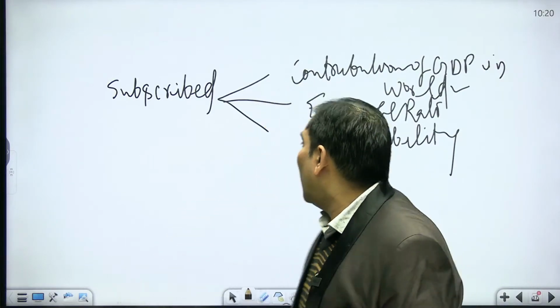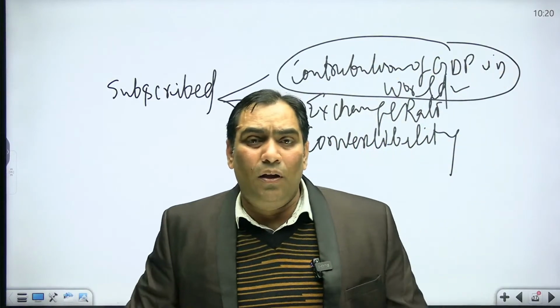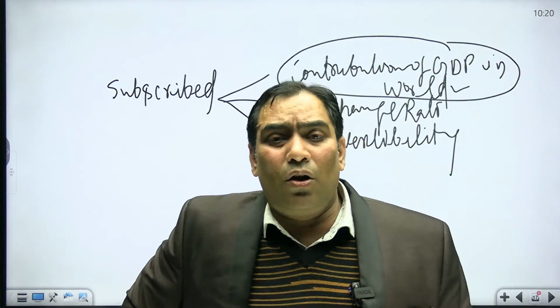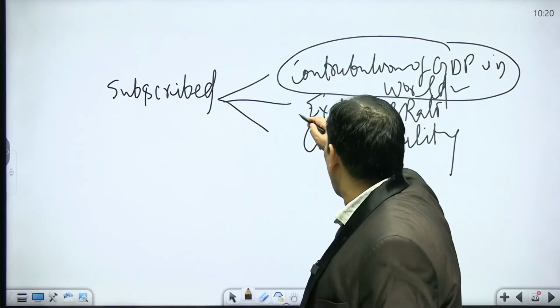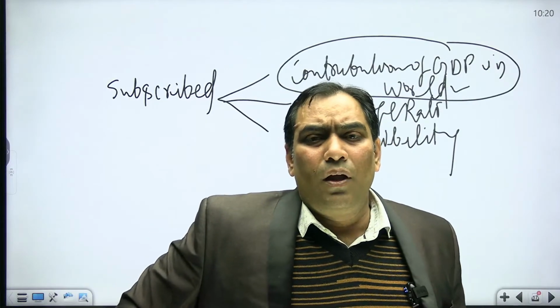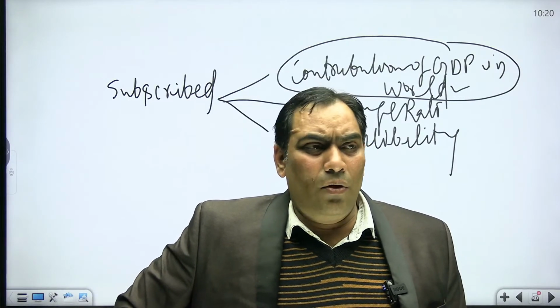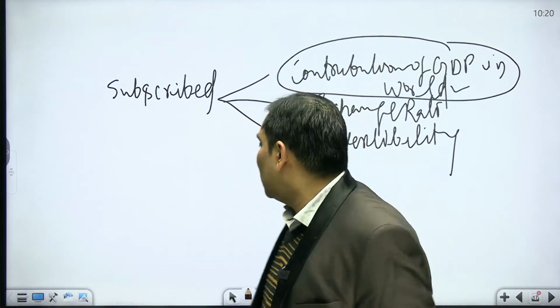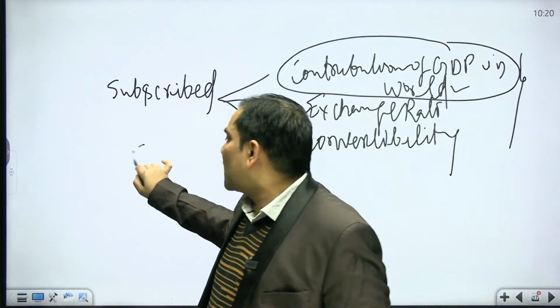Most important is the contribution of the country in the world GDP. What is their GDP contribution in the world GDP? Not only this, they also take into account the exchange rate, what type of exchange rate they are following, and not only this, they also take into account the convertibility scenario. So by taking all these aspects into account, they fix the subscribed capital.